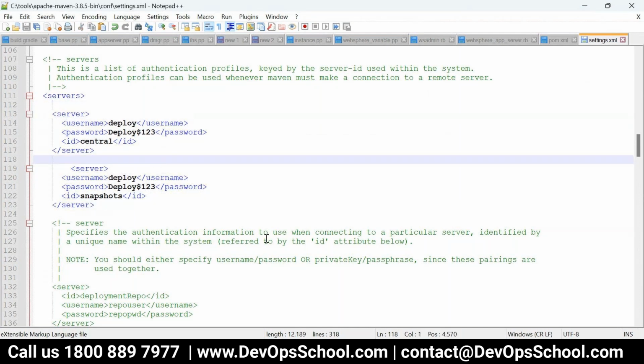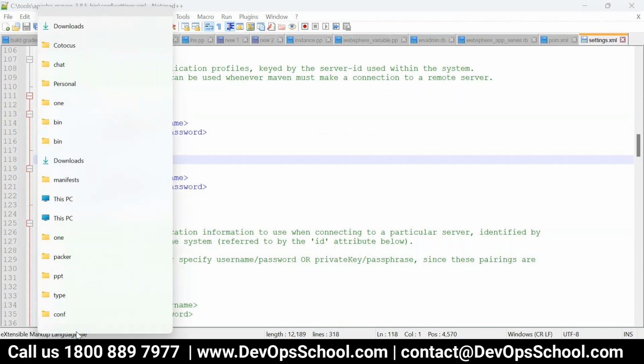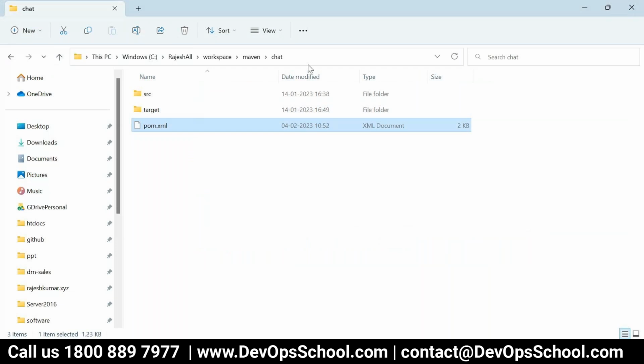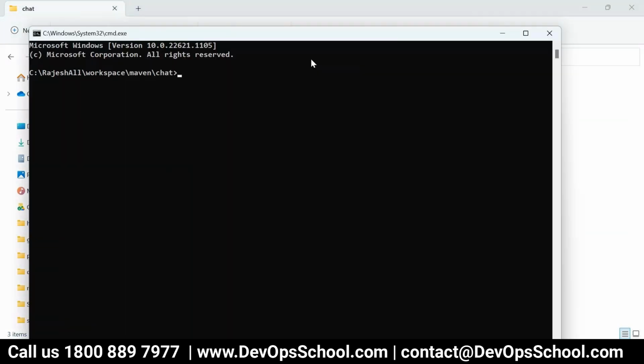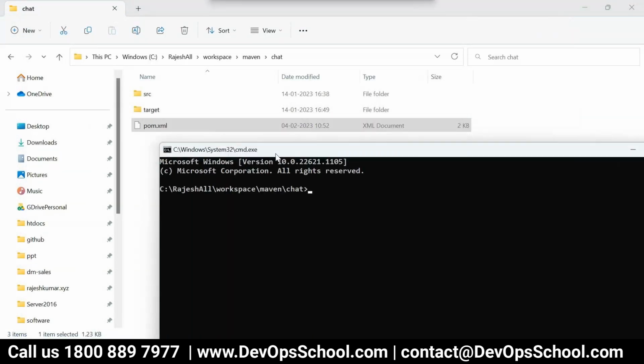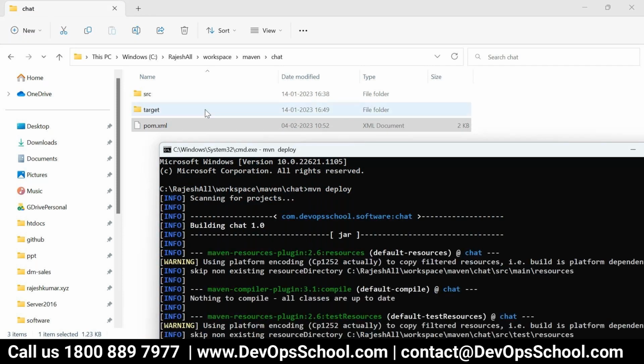Finally, I will do the deploy. So how do we do the deploy? For that, go here and run mvn deploy. That's all. So these are the steps, which are a one-time setup. After that, with mvn deploy, this will deploy to the Artifactory. So just wait for it.